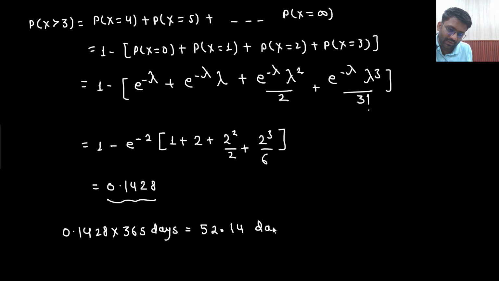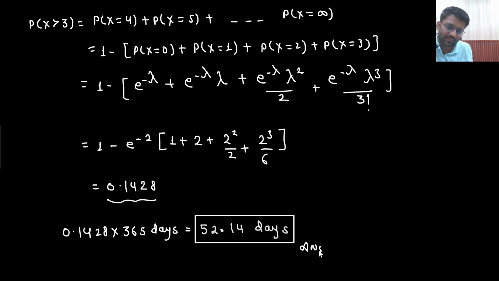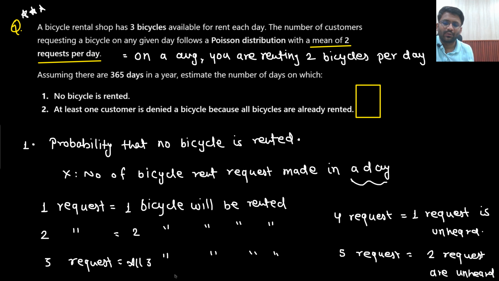These many days would be there. So that's the answer of the second question. Understandable? So 49 and 52 are the answers. Is this question understandable or not?